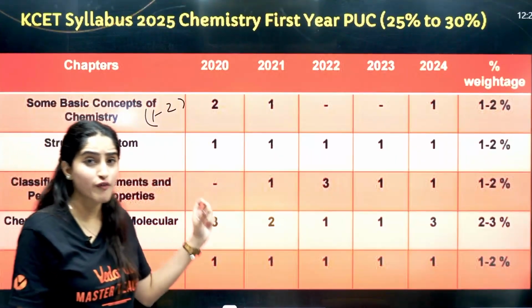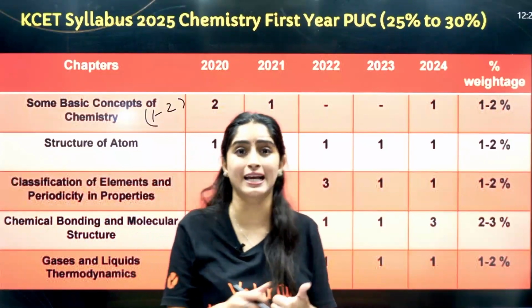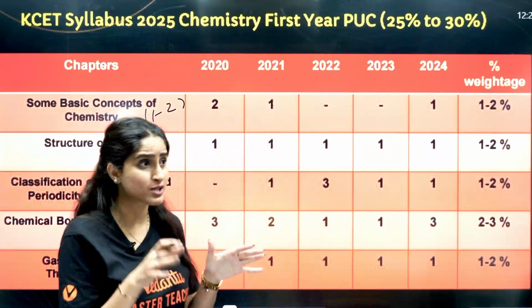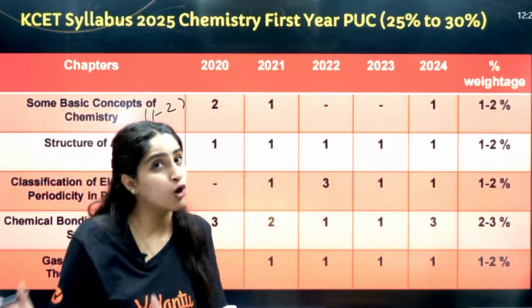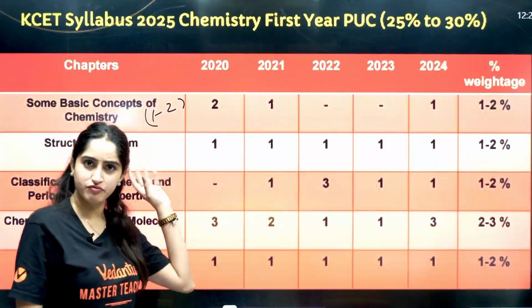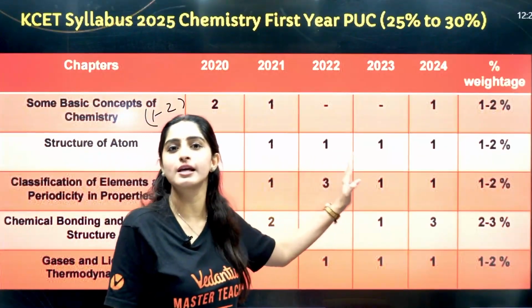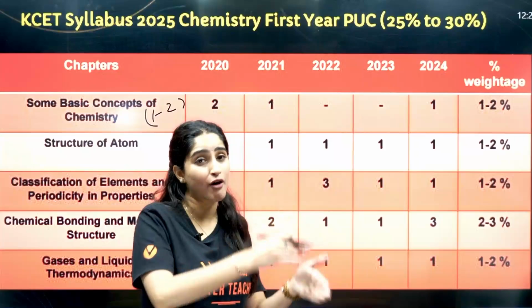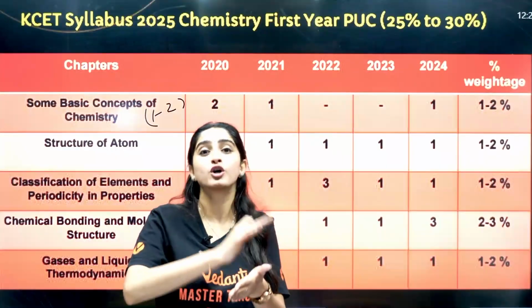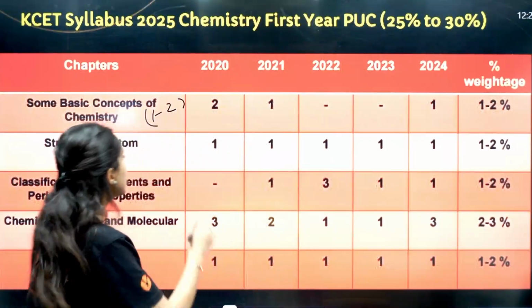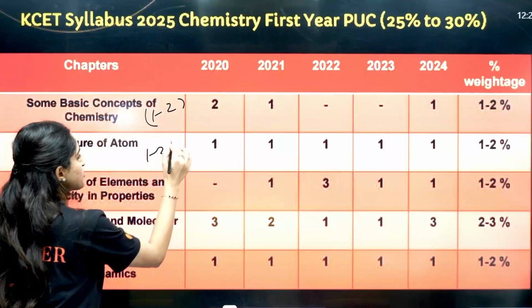Then there is structure of atom, which also forms a base, like electronic configuration, that forms a base of chemical bonding and inorganic chemistry. So here one question has been consistently asked. The weightage is low, but you have to go through this chapter to clear up your basics. Around 1 to 2 questions can be asked.